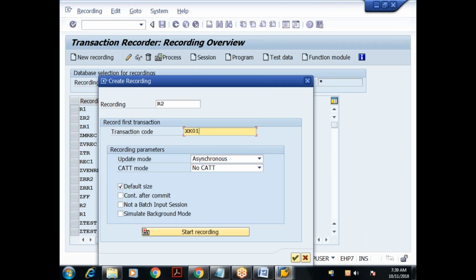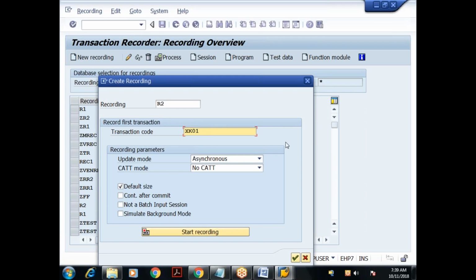I'll give the transaction code as XK01. Why XK01? Because my file is having vendor data. Start recording. We should record it carefully. Before you record it, you have to go through that XK01 transaction first. You should know the mandatory fields and which field is on which screen.